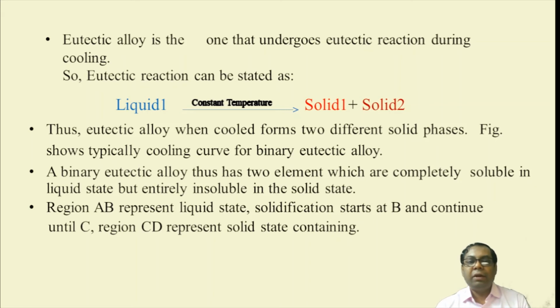Thus a eutectic alloy, when cooled to two different solid phases, shows the typical cooling curve for a binary eutectic alloy. The region AB represents the eutectic liquid state. Solidification starts at B and continues until C. The region CD represents the solid state containing